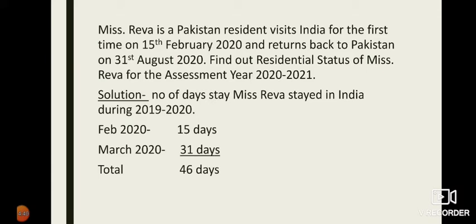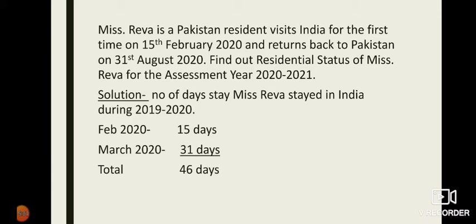And in the month of March she has stayed, because she went back to Pakistan in August, which means March 2020 she has stayed in India, that is 31 days. Total, how much did we get? We got 46 days in the previous year.